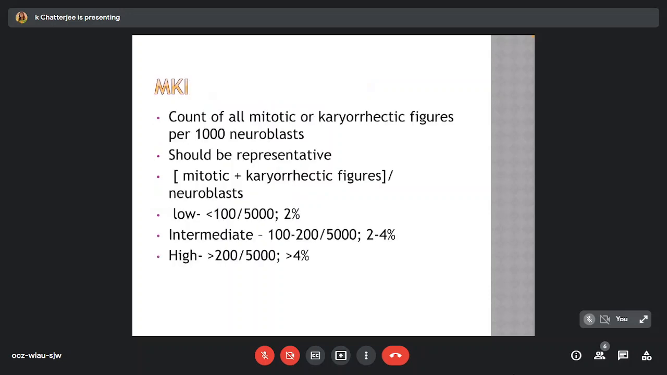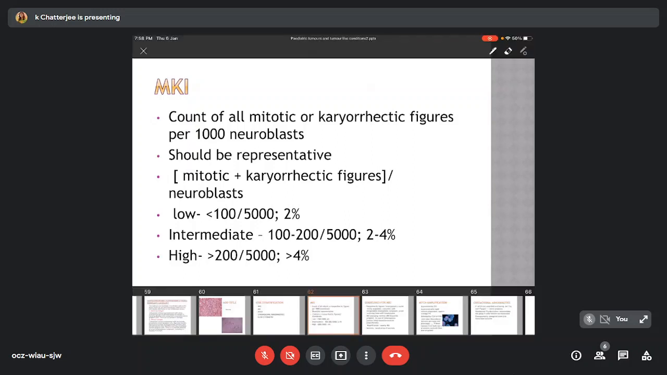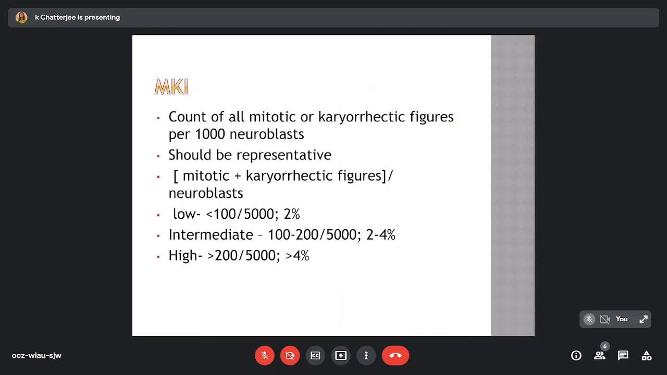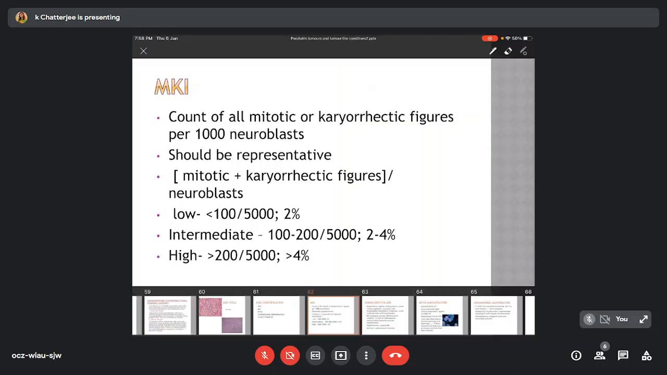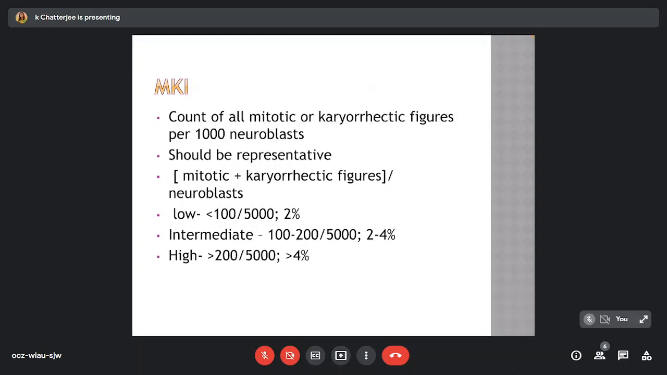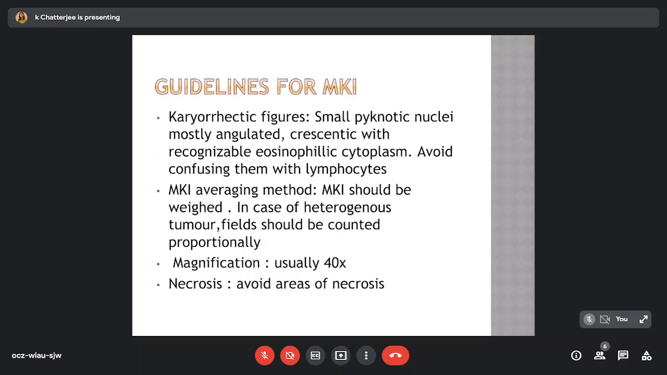The Mitotic Karyorrhectic Index, a count of all mitotic or karyorrhectic figures per 1000 neuroblasts, is done in an area which should be representative. The calculation is the addition of mitotic and karyorrhectic figures per neuroblasts, and the classification is: MKI is considered low if it is less than 100 per 5000, which is 2%. It is intermediate if 100 to 200 per 5000, which is 2 to 4%, and high if more than 200 per 5000 or more than 4%.